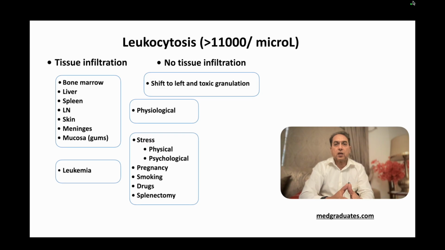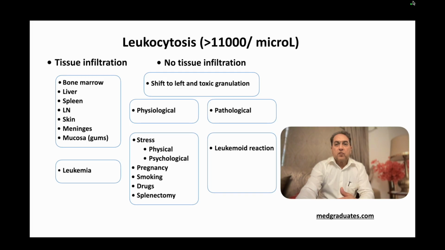Then if the slide shows that the patient's cells show presence of leftward shift and toxic granulation, which means the bone marrow is producing very young cells, maybe band cells or maybe even metamyelocytes, in response to the requirement of these cells in different parts of the body. So this is pathological. This may be seen as a consequence of infections, allergies, and inflammation. These are called leukemoid reactions.